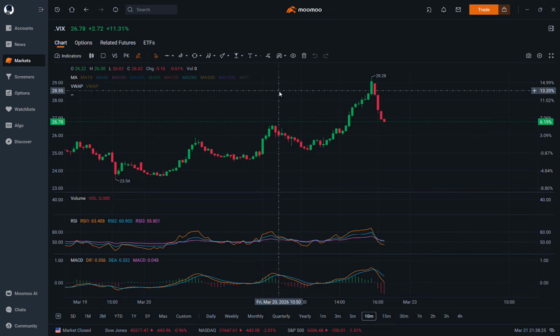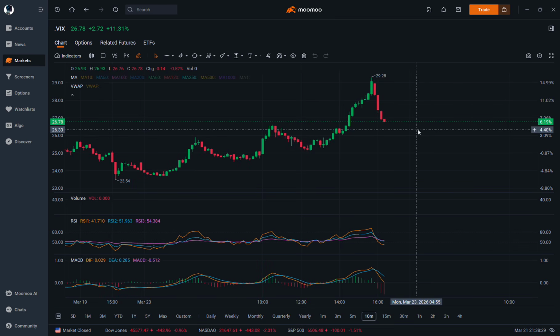Because it measures the S&P 500, and the S&P 500 has the top 500 companies from the whole entire market, right? So that's the difference. So the VIX usually trades below 16. If it's below 16, that means the market is not in fear territory. If it's above 16, that means the market is coming into fear territory. If it's above 20, the market gets into even more fear territory. If it's above 25, the market is in extreme fear territory. And if it's above 35, then the market crashes. That's how we saw it.